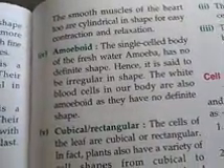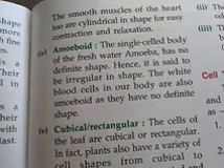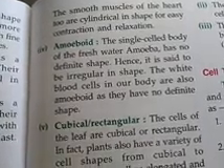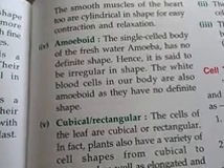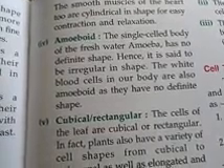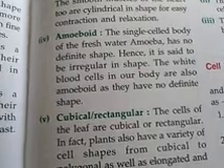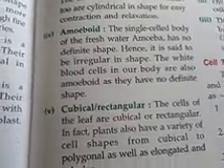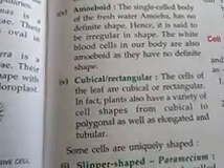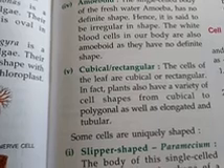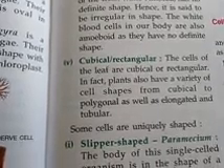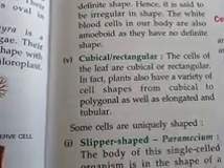Amoeboid, the single-celled amoeba. This is rather irregular in shape. The white blood cells of our body also are amoeboid in nature. Cubical or rectangular. The cells of the leaf are cubical or rectangular.